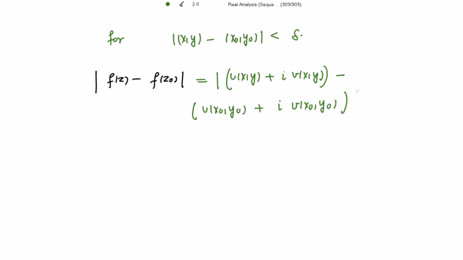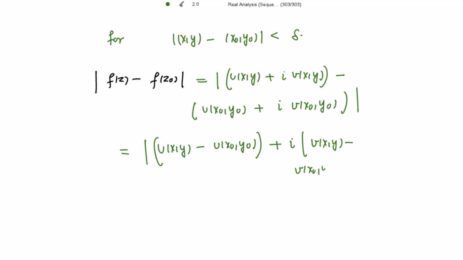Closing the mod. So this is equal to the mod of, separating the real and imaginary parts now, u(x,y) minus u(x naught, y naught) plus iota times v(x,y) minus v(x naught, y naught). Is it okay? Fine.